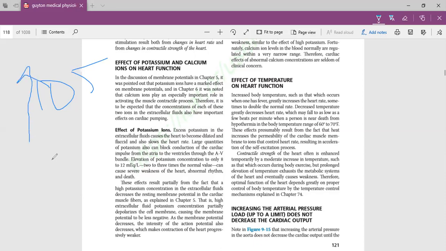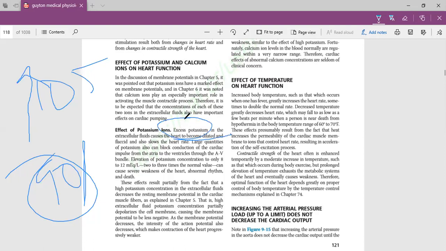For example, it becomes 90. So due to the decrease of this difference, heart strength will decrease, heart contraction will decrease, heart tonicity decreases. So basically it makes our heart flaccid and dilated, because if something has no strength, then it spreads out a little. So our heart becomes dilated when excess potassium is present because basically it decreases the resting membrane potential.